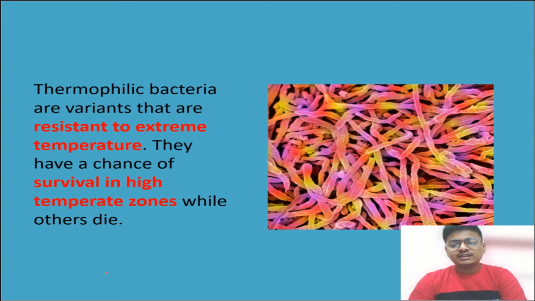It changes with the change in different factors like climate, temperature, availability of resources, etc. During these environmental changes, if a particular species is too adamant to change, it cannot survive in that habitat. Here comes the role of variation. Variation in the species helps them to adapt to that particular environment and gives them a chance of survival. For example, thermophilic bacteria, which I just showed you. Okay, this is the example.